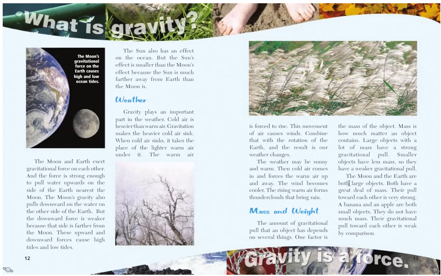The Moon and the Earth are both large objects. Both have a great deal of mass. Their pull towards each other is very strong. A banana and an apple, on the other hand, are both small objects. They do not have much mass. Their gravitational pull towards each other is weak by comparison.